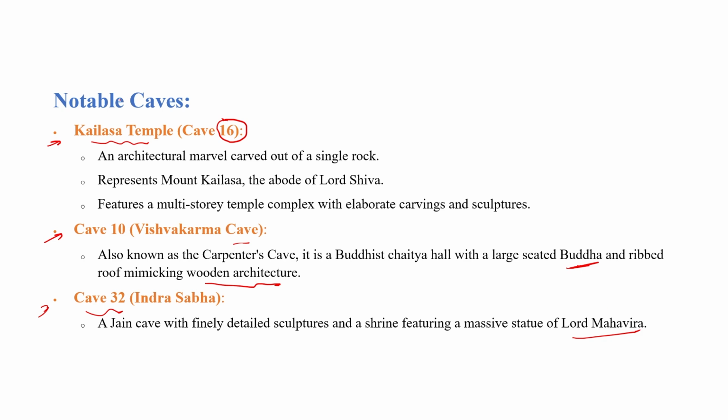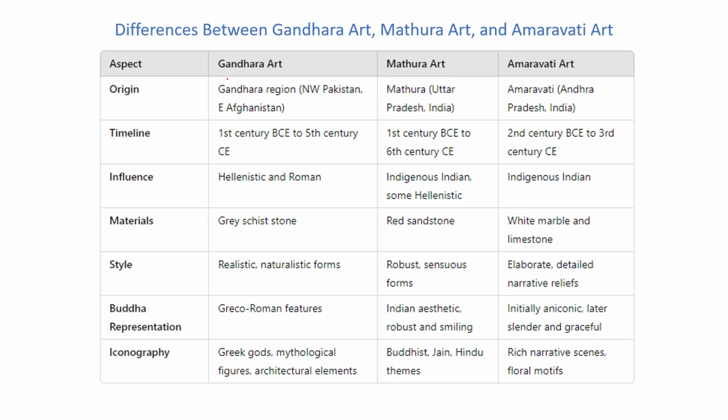Clear? And there are total 34 caves in Ellora. Out of these, 10 are Chaityas and the rest are Viharas. So Ellora has a total of 34 caves and Ajanta has a total of 30 or 29 caves. Clear? Okay. Now the last art and culture which started during the time of the Satavahanas was Amravati art.